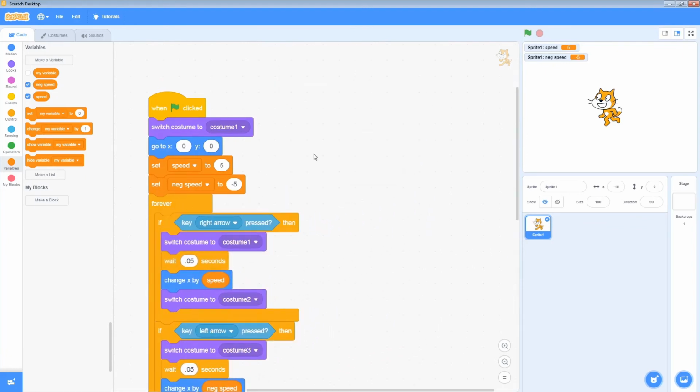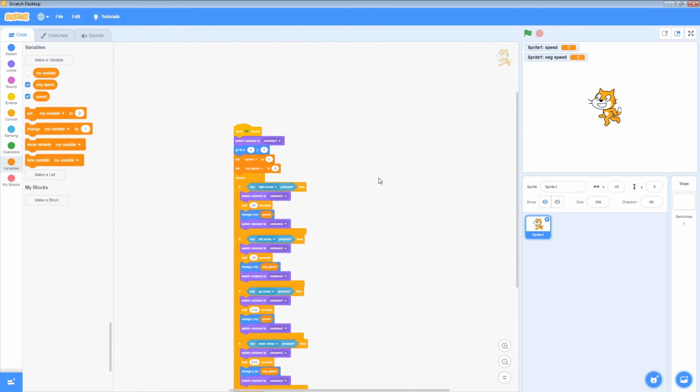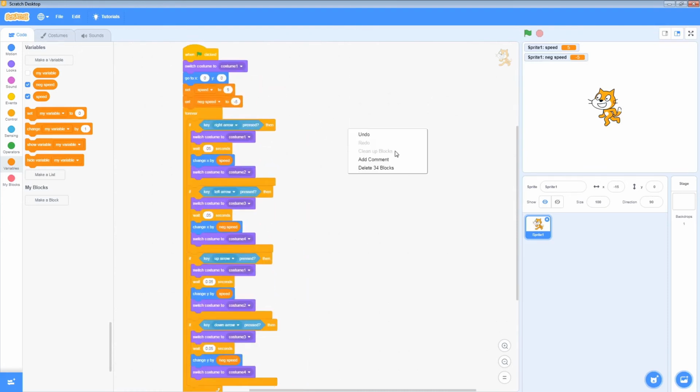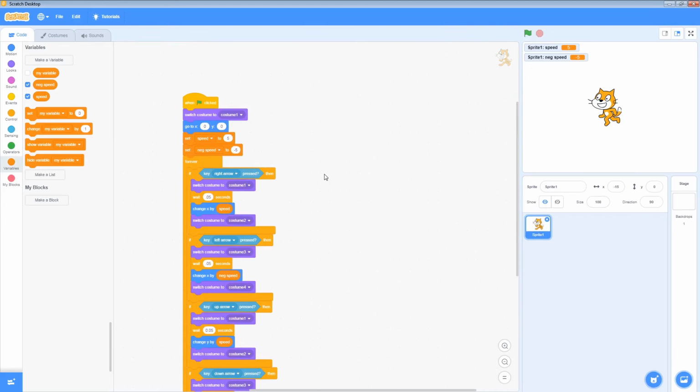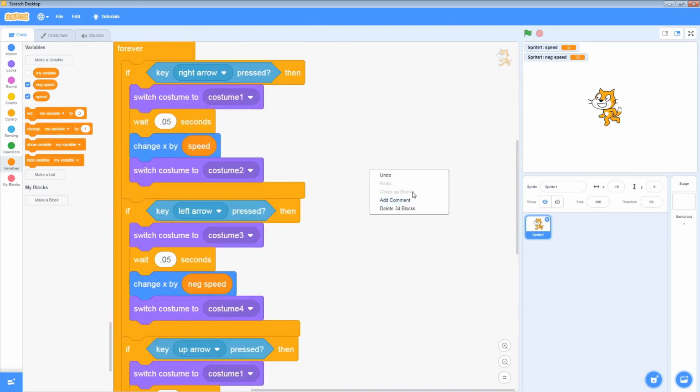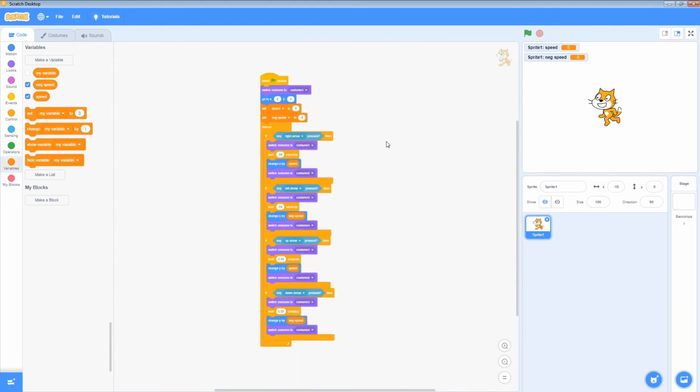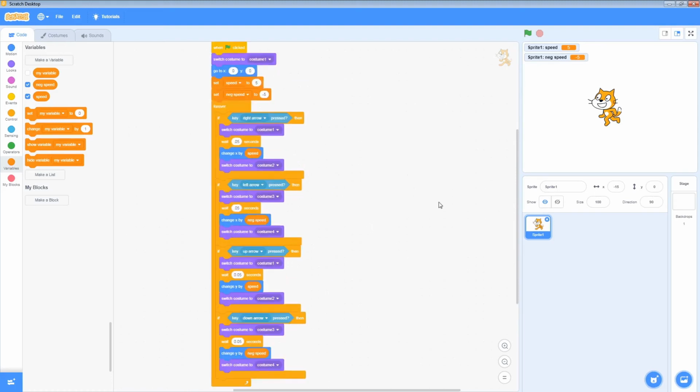I'm just going to zoom out just a little bit with the control and scroll wheel. I think there's actually a button. Clean up blocks. Sometimes that will actually center your content on the screen, but try zooming in. Clean up blocks. No, I guess I changed that a little bit. That's fine. If you do have little bits of blocks all over the place, then right clicking and clean up blocks will tidy things up. That's fine, we'll just leave that there.